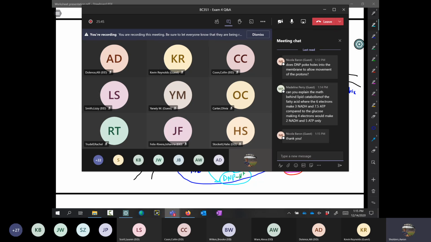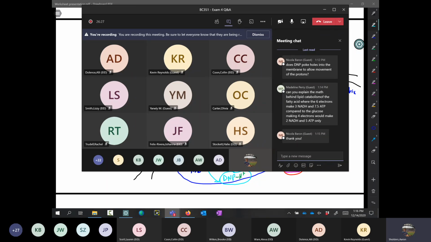So both glucose and fatty acid metabolism will make acetyl-CoA. That acetyl-CoA, once it gets in the citric acid cycle, will make the same amount of NADH. So it'll make 3 NADH per turn of the cycle, and 1 FADH2 and 1 ATP. So I'm not sure what you mean by that. Maybe, Madeline, explain that a little bit more in the chat, or you can send me an email and we can talk about that too. Or if you want, you can just unmute yourself and ask the question that way.